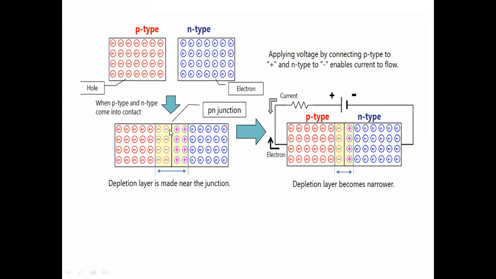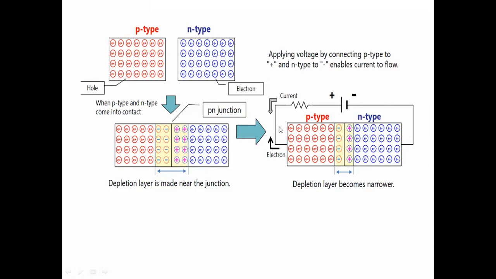Generally, the barrier potential is forming at this junction. That barrier potential value is 0.3 volts for germanium and 0.7 volts for silicon. Suppose these P and N type materials are formed from silicon, then the barrier potential value will be 0.7 volts.